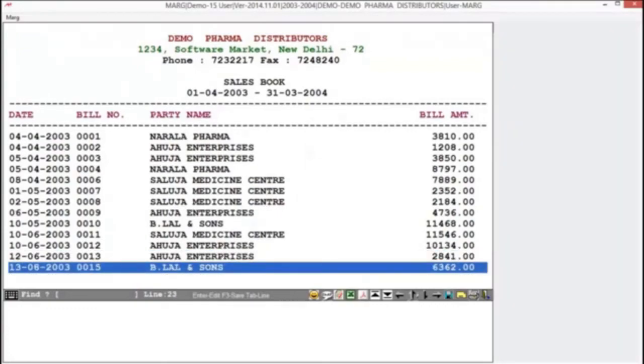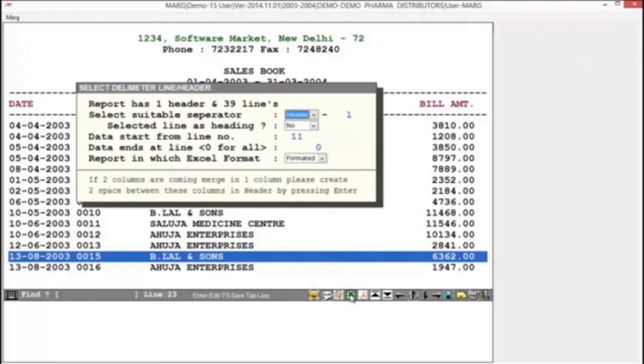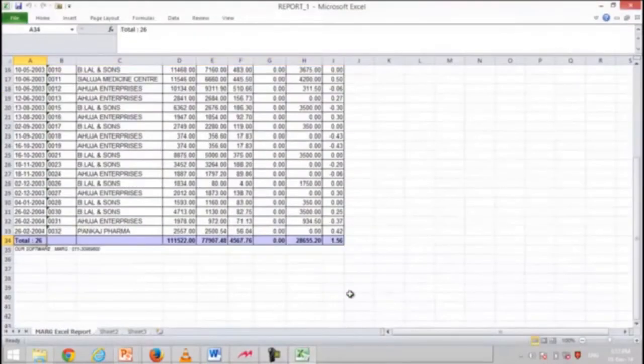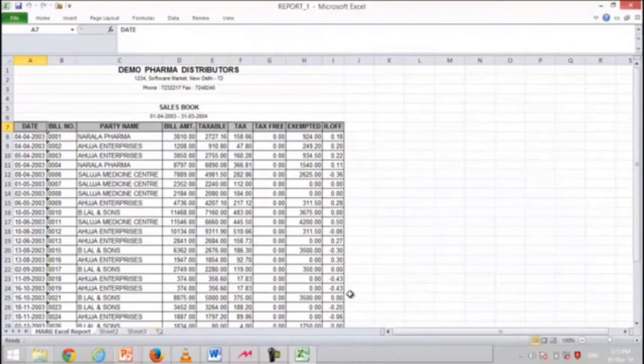After that, you can export your report in Excel sheet. For that, you can see at the bottom right side, here you have an icon of Excel. If you click on this icon, then you are able to export this in Excel sheet. As you can view on screen, your Excel sheet is generating. Now your report has successfully exported column-wise in Excel sheet. Now from here you can modify your report or you can apply any formula if required.